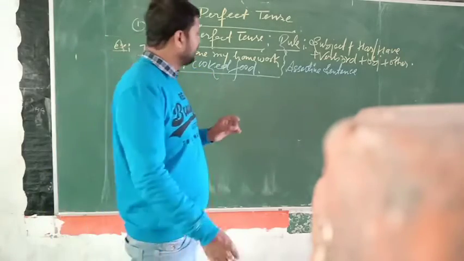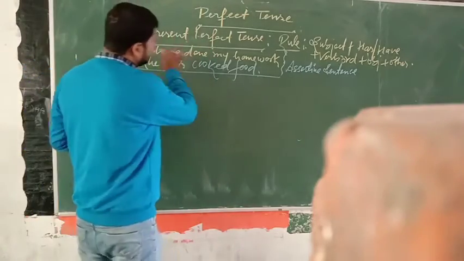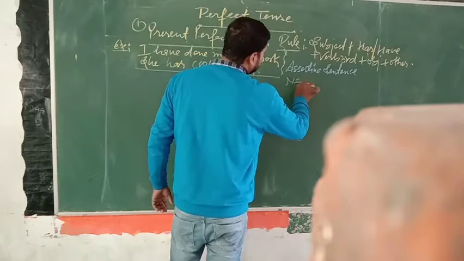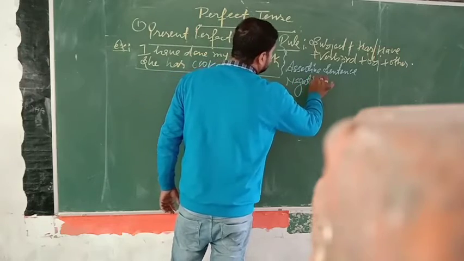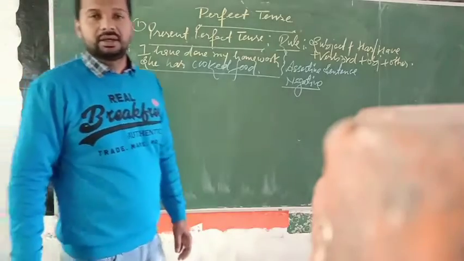Okay, friends. Now you see, if you have to convert the sentence into negative, you have to only add not.